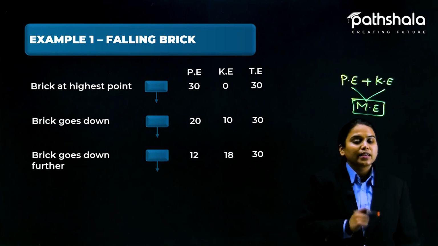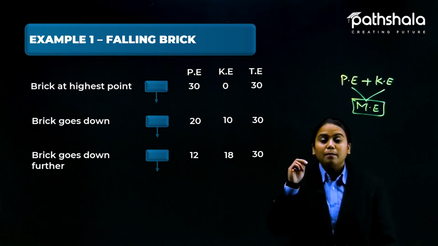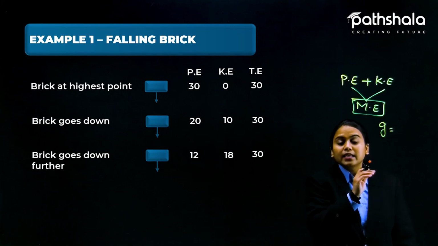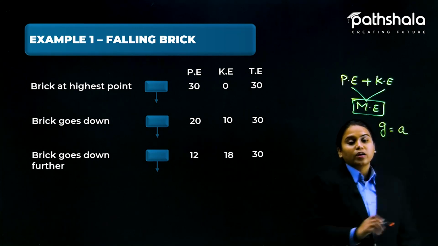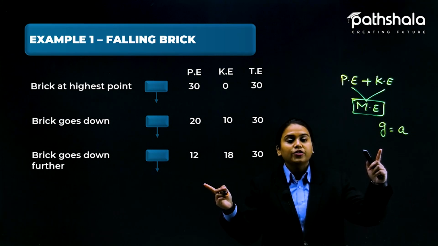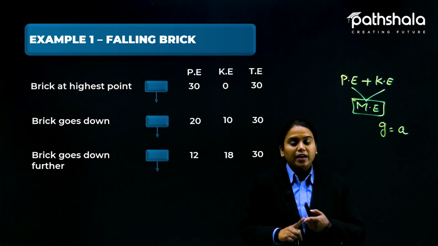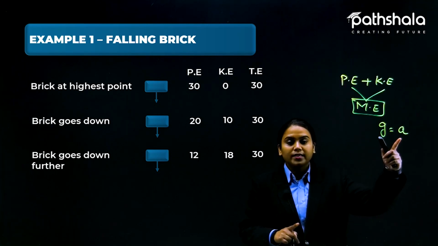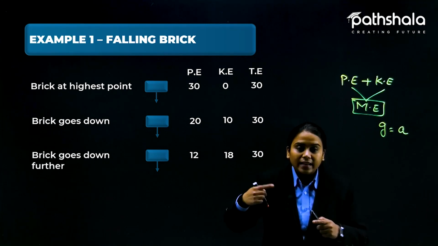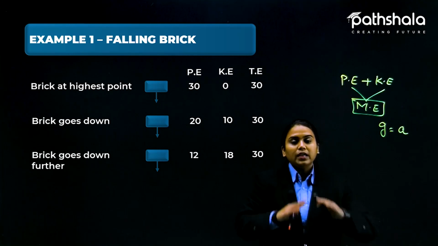Why is kinetic gaining speed? Any one of you can suggest that, because here the value of gravity is the part of acceleration. What is gravity? You have heard about it in the chapter gravitation. Those students who have learned that chapter very well get to know that this is acceleration. So this brick is accelerated as it is coming near to the ground.